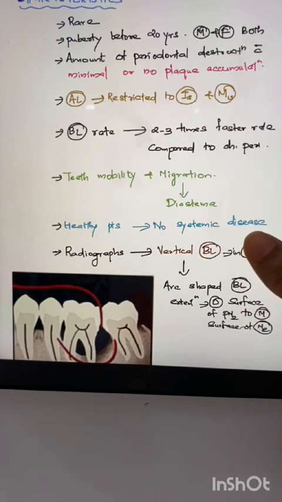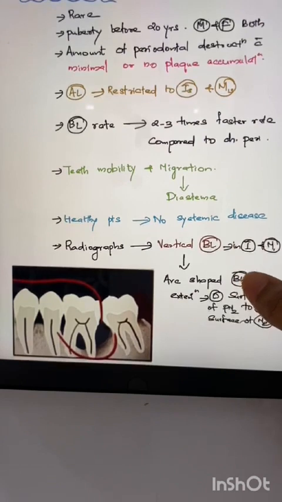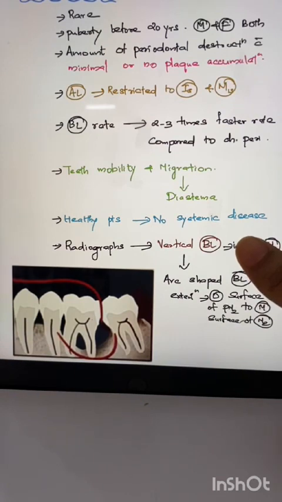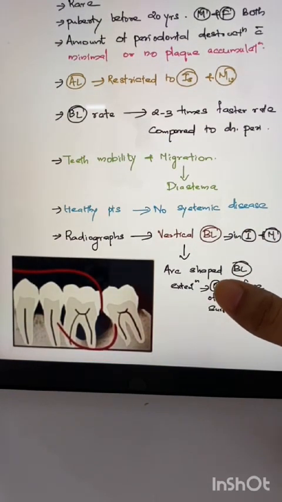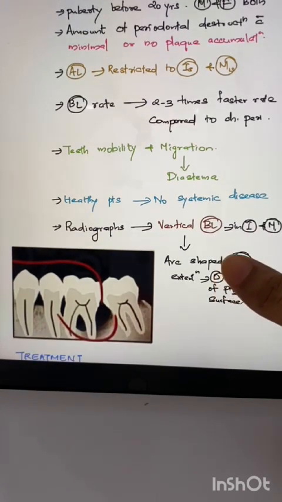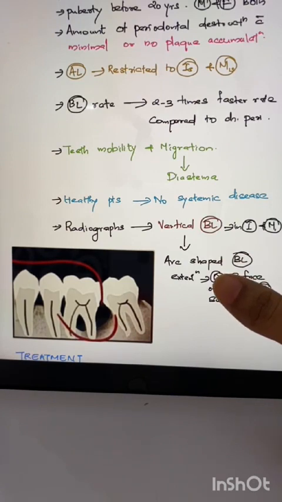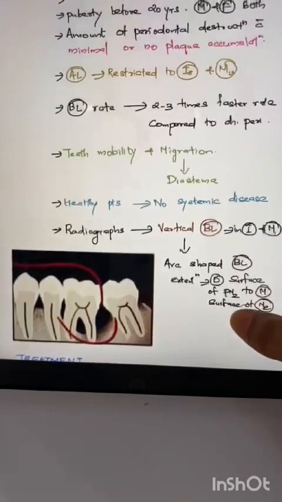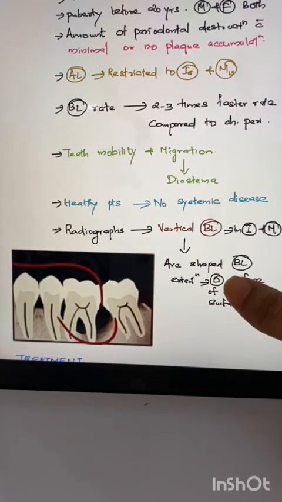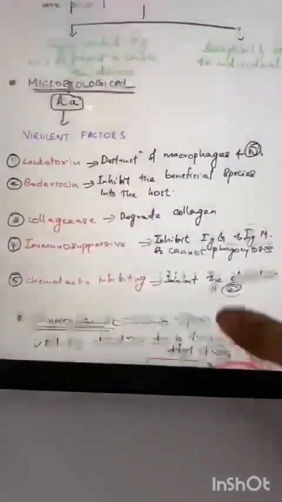Okay, so here the attachment loss and bone loss would be too much. Attachment loss would be restricted to incisors and molars. Bone loss rate is 2 to 3 times faster than chronic periodontitis. You can imagine how aggressive this disease is. Other than that, in these patients we can see diastema, because the teeth would be mobile and migration of the teeth will occur. So these are the main characteristics of aggressive periodontitis.